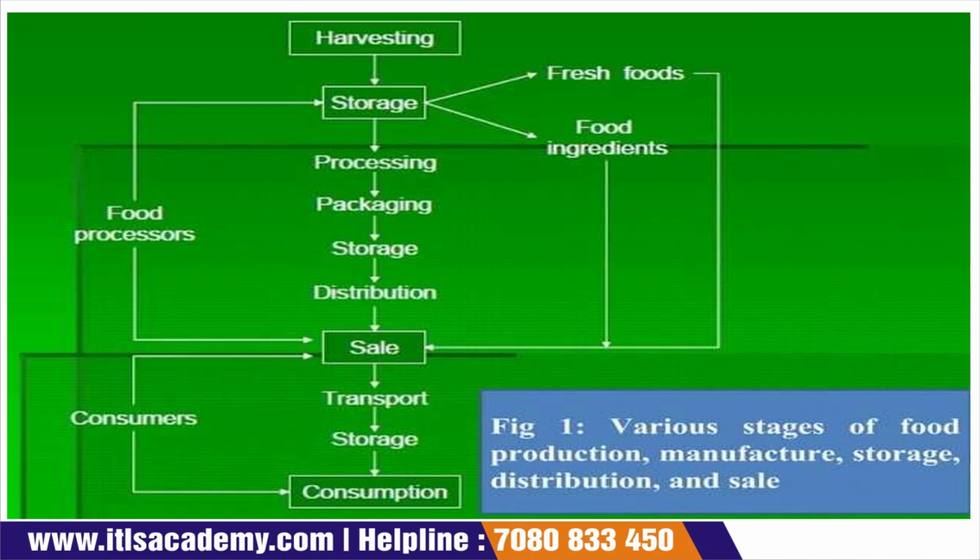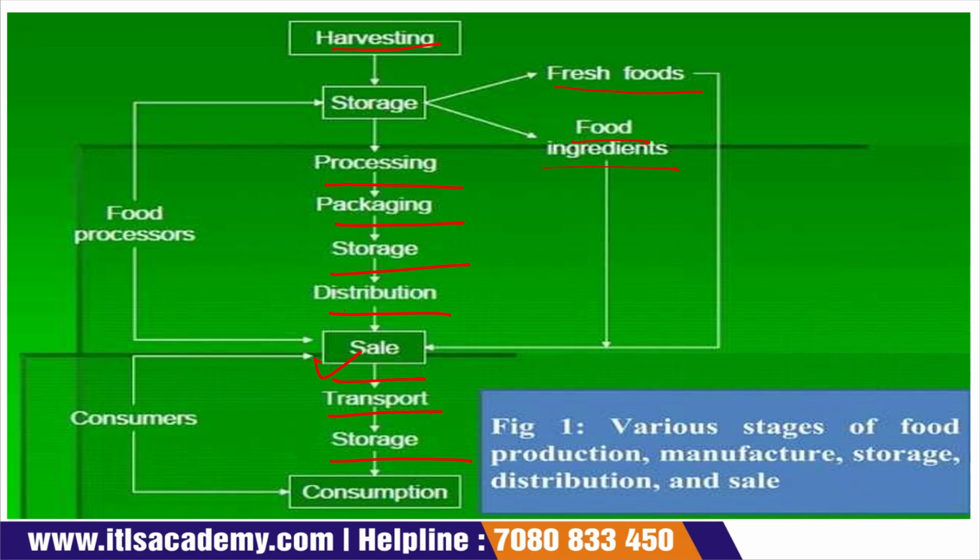First of all, foods are harvested, then stored, either as fresh food or food ingredients, then processing, packaging, storage, distribution, sale, transport, then again storage, then consumption by the consumer. Some consumers sell it again. From storage, the food product can also go directly to sale.